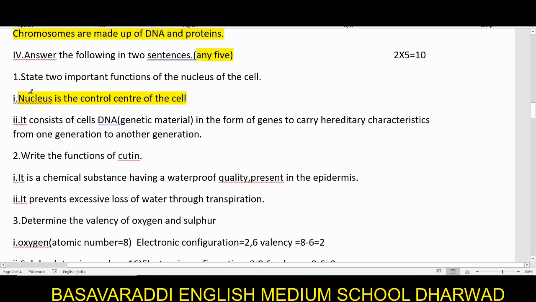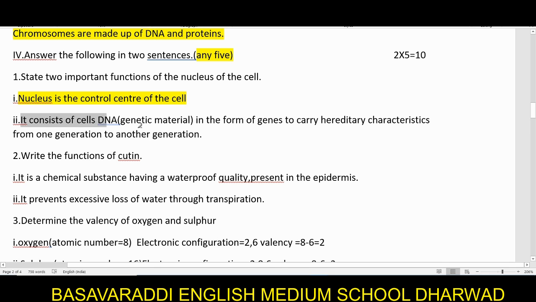It is the main functioning unit of your cell. Secondly, the nucleus consists of DNA, the genetic material present in the form of genes, which carry the hereditary characteristics from one generation to another.